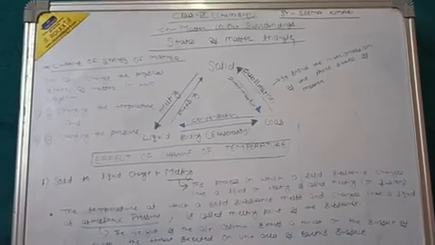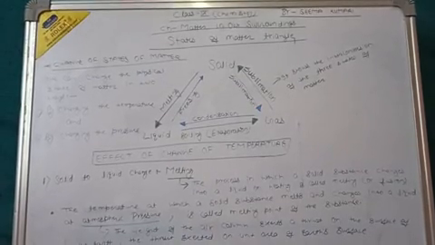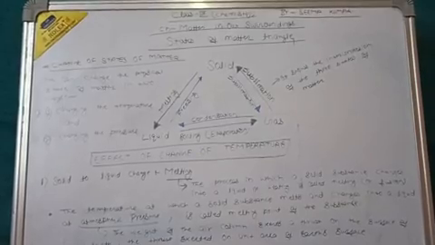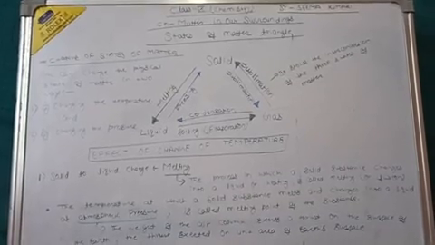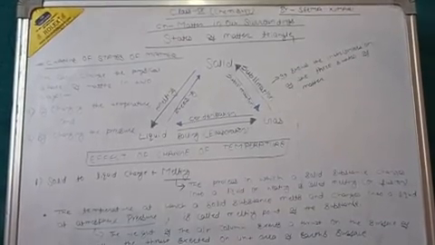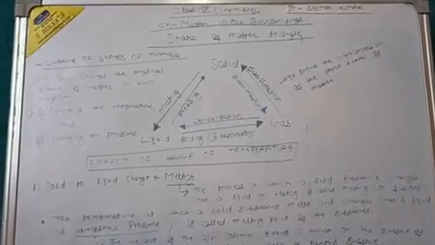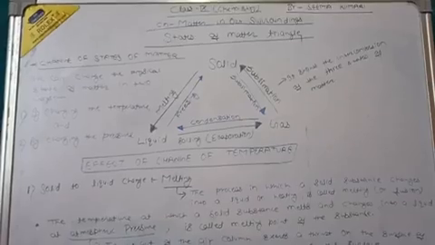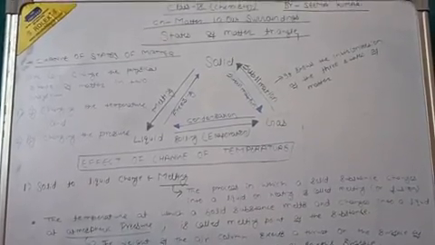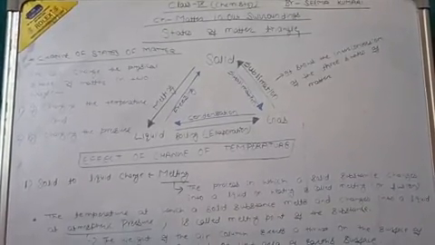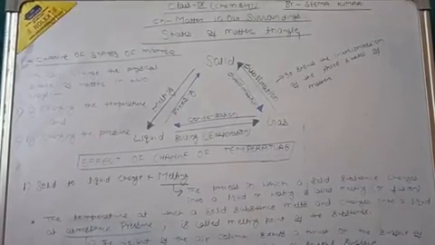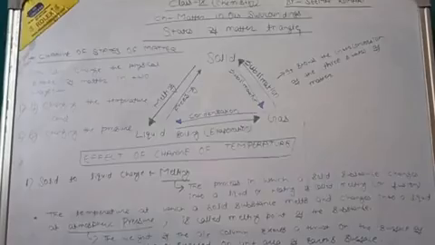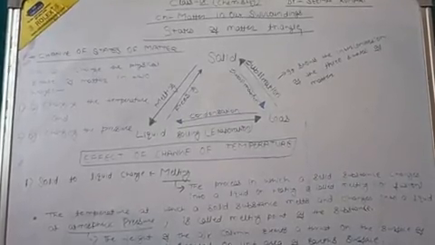I'm Seema Kumari. Today I'm going to discuss the states of matter triangle from the chapter Matter in Our Surroundings of class 9 chemistry. In this chapter you have to study the physical states of matter, that is solids, liquids and gas.